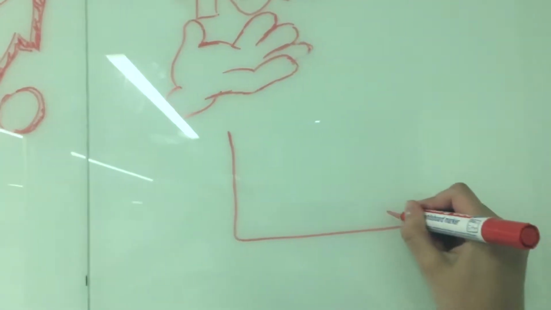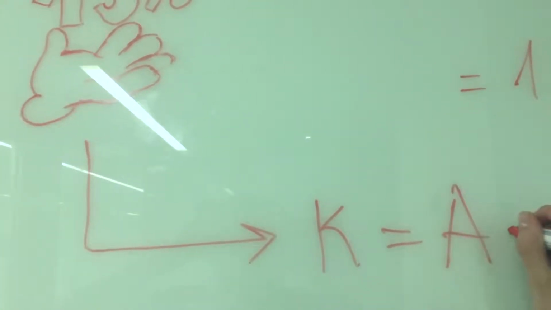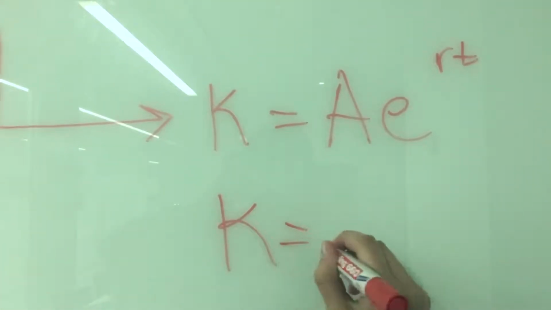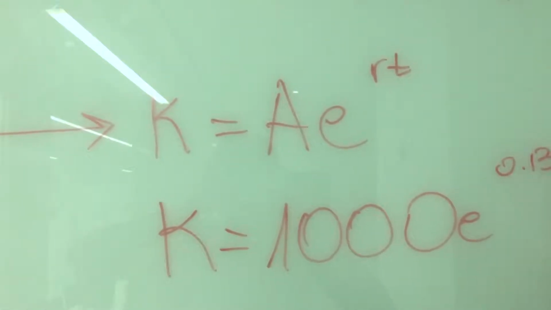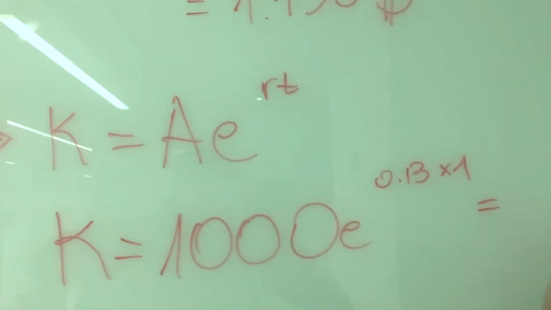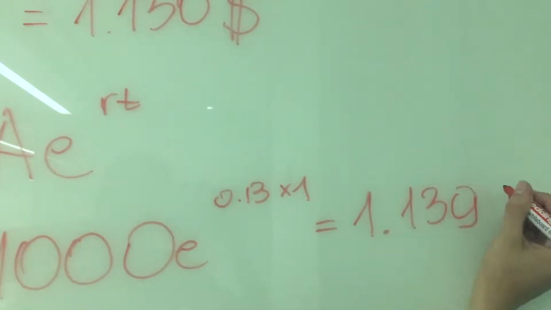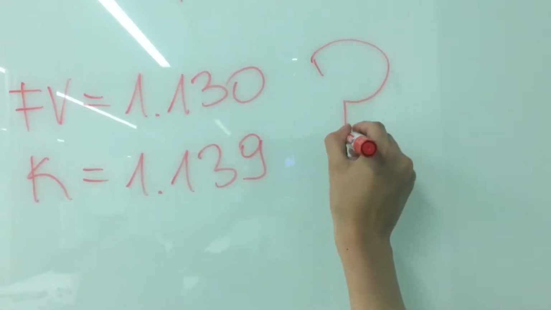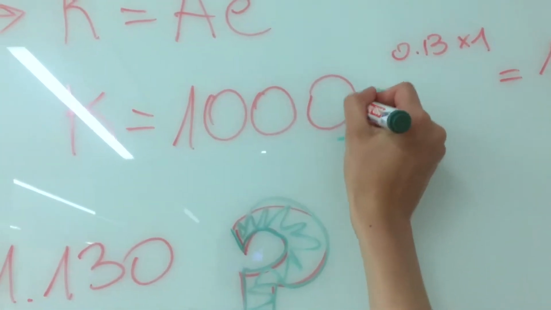However, another method to calculate future value used by Hamid and Sitzester, in which they use K and A for the future and present value, is the following. They also take into account the constant of the mathematical E. By plugging in the same numbers as before, 1,000 for A and 13% for R, we end up with $1,139. We can notice that this is a slightly different answer as in the previous method. This is solely due to the constant E, which gives a higher accuracy and simply due to a different methodology.